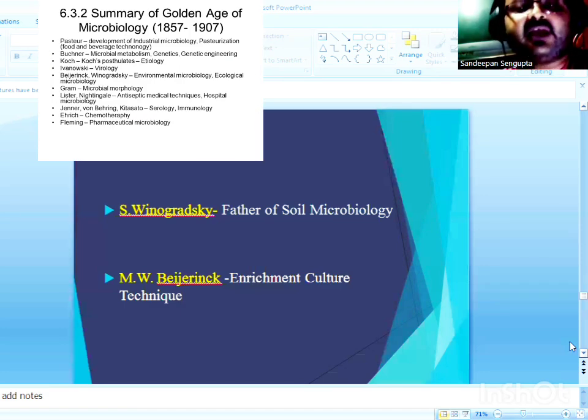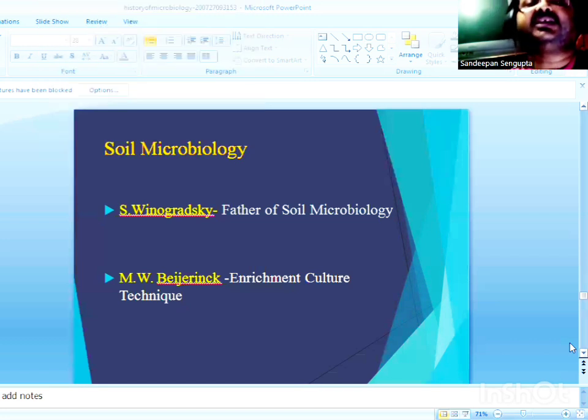Beijerinck in between introduced the enrichment culture technique for selective enrichment and isolation of a particular microorganism from a mixed population of microbes. We'll take a different look at these developments, pertaining to other domains of microbiology like soil microbiology and virology, in a different lecture session.